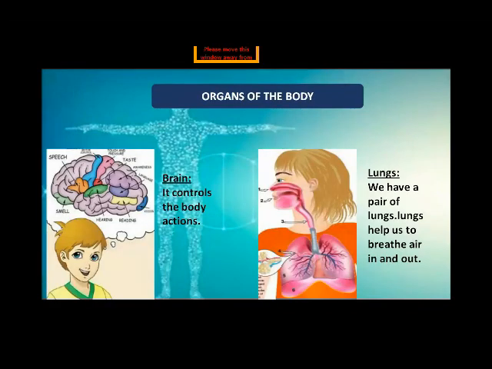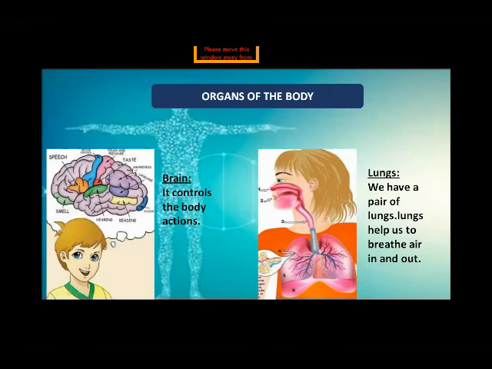Okay, organs of the body. One by one, we read it. This is the brain. Can you observe? When we learn to speak, we use our brain. When we do so many activities, we perform them by the hand, controlled by the brain. This is a very important part inside our body, and I am very thankful to Allah that He gave me all these parts and they are working properly.